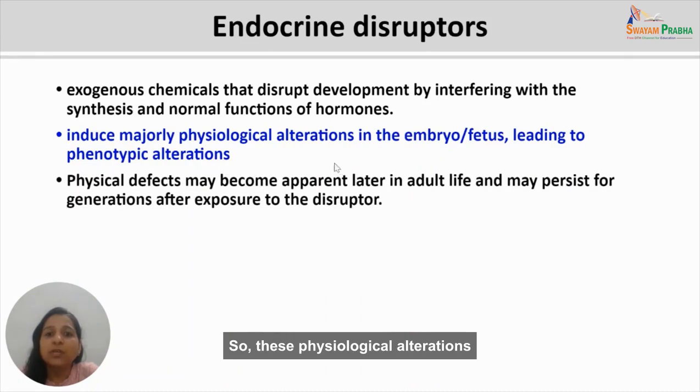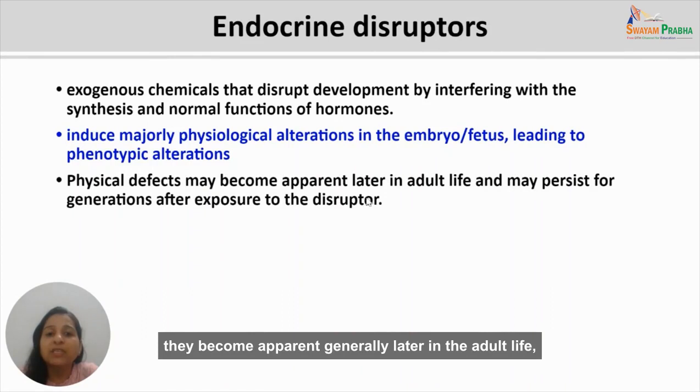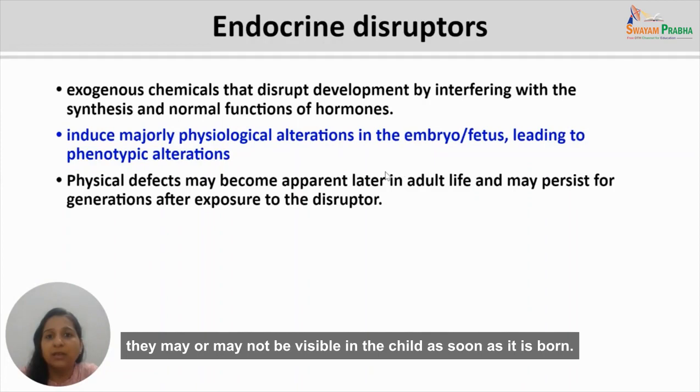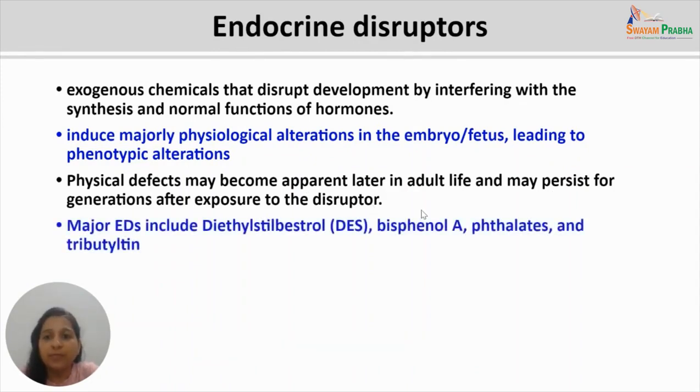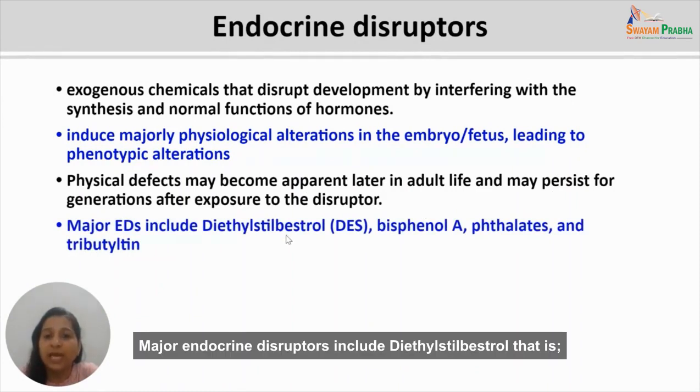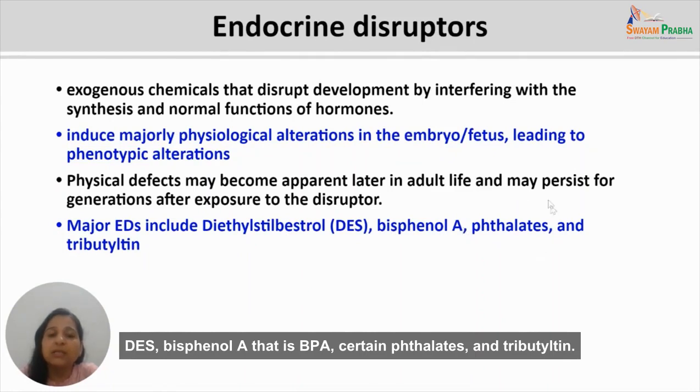So these physiological alterations that are caused in the embryo or fetus become apparent generally later in adult life. They may or may not be visible in the child as soon as it is born. So later in adult life, these physiological alterations may become apparent, and thus they may persist for generations after exposure to the disruptor. Major endocrine disruptors include diethylstilbestrol, that is DES, bisphenol A, that is BPA, certain phthalates, and tributyltin.